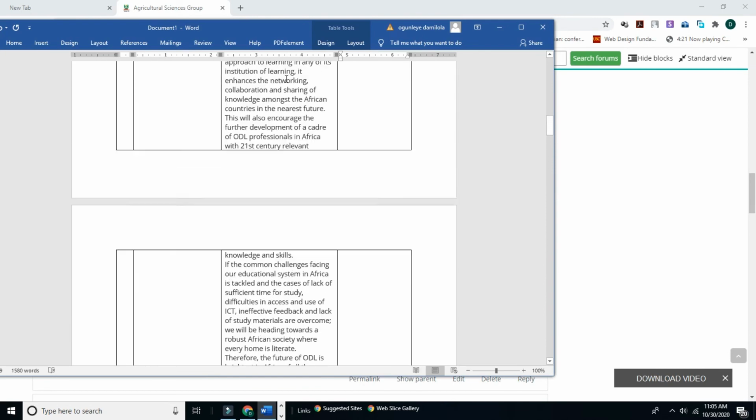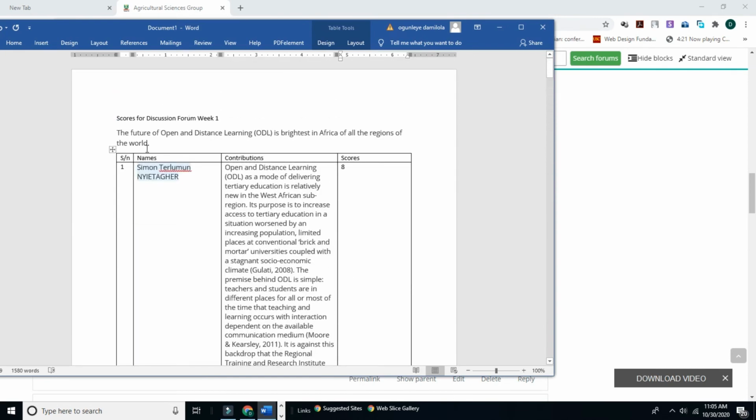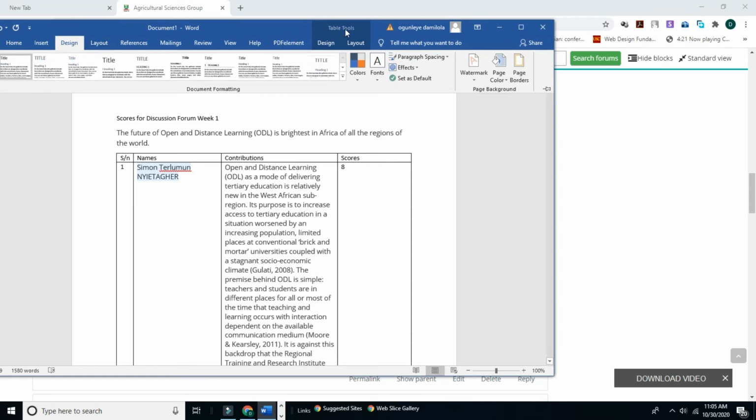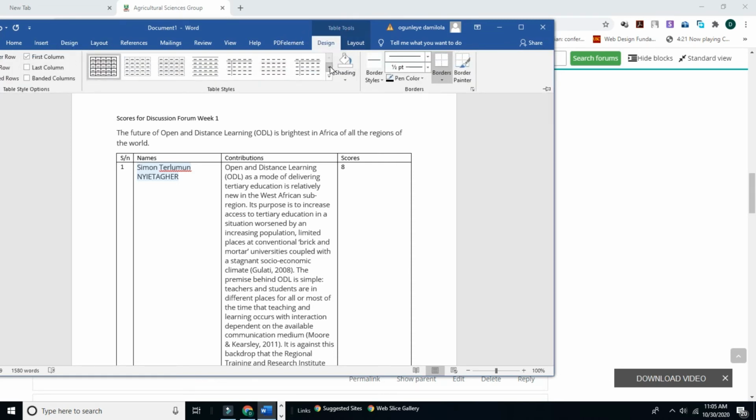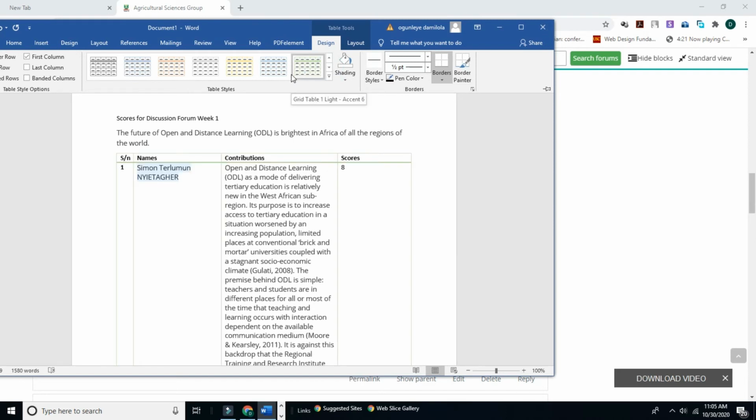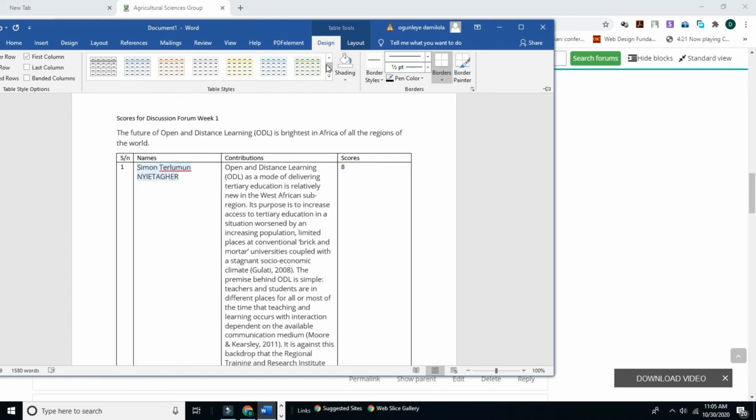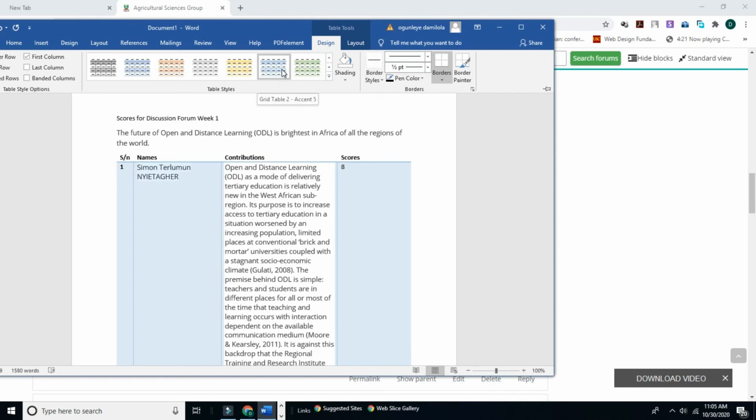Then the next thing we are going to do is to design this table to make it more beautiful. Now, let's design our table. Let's go to Table Tools. We have different designs. Look at this. Depends on your choice. You can go further to choose another design. If you are not okay with this color, take any other one. It depends on how you want it.